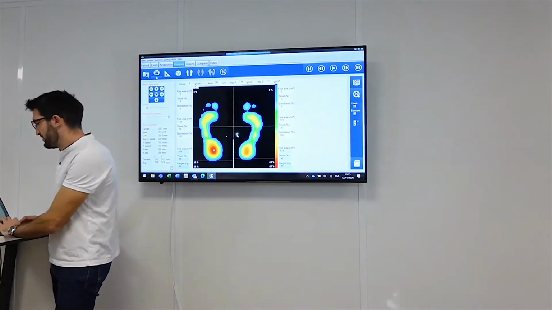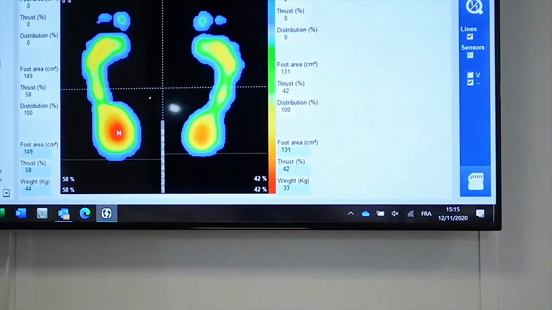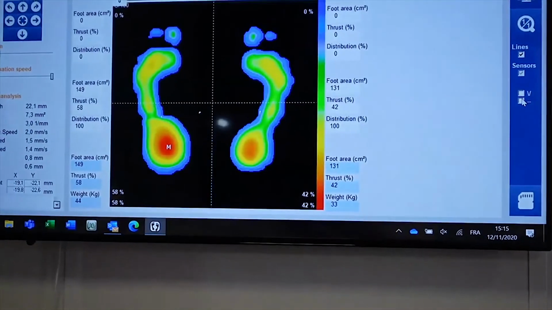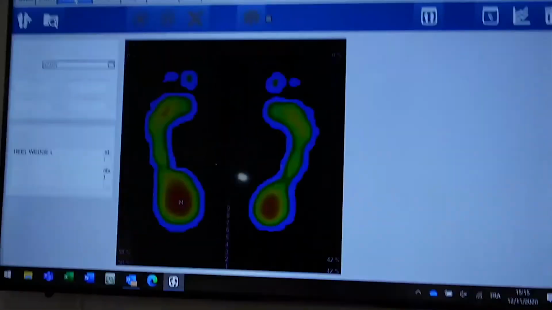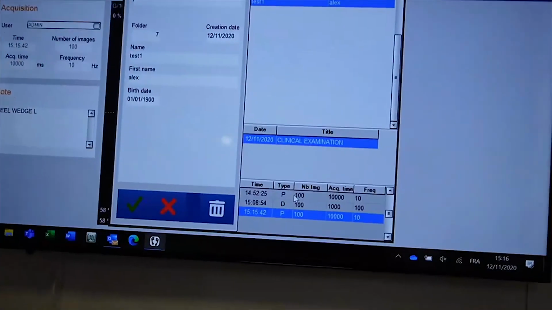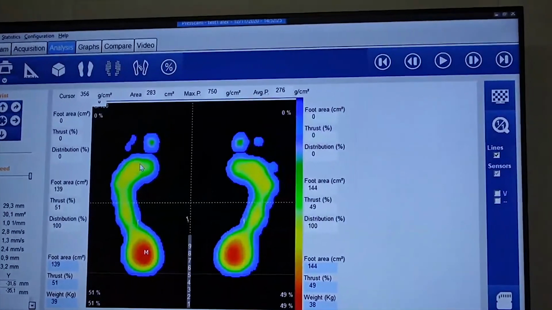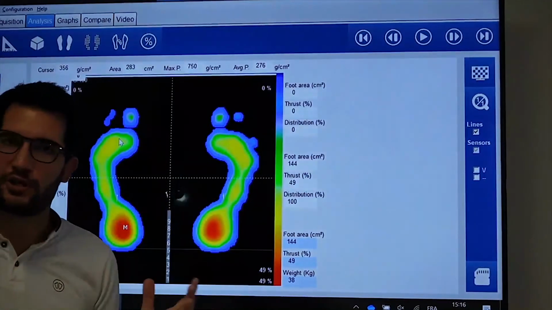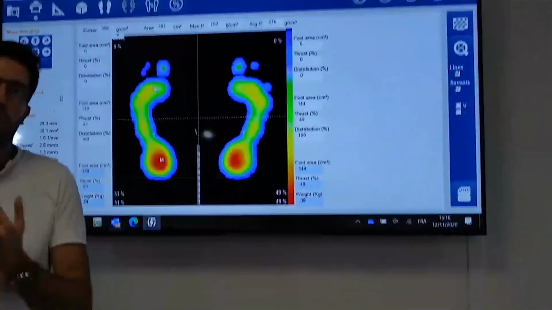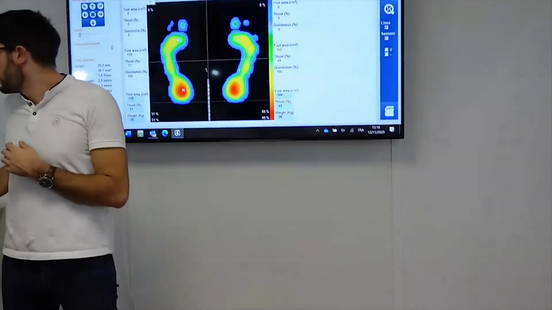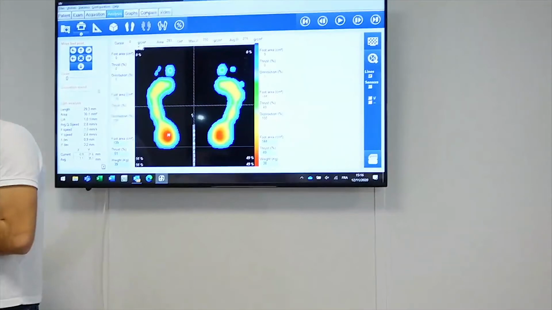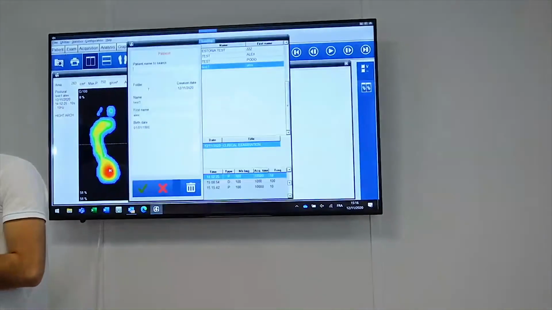So first step, as we said, we put the picture at the middle. I will start first. So this was the original acquisition without any correction. So if I want to compare with the last one, I go to compare here, compare, search new one.